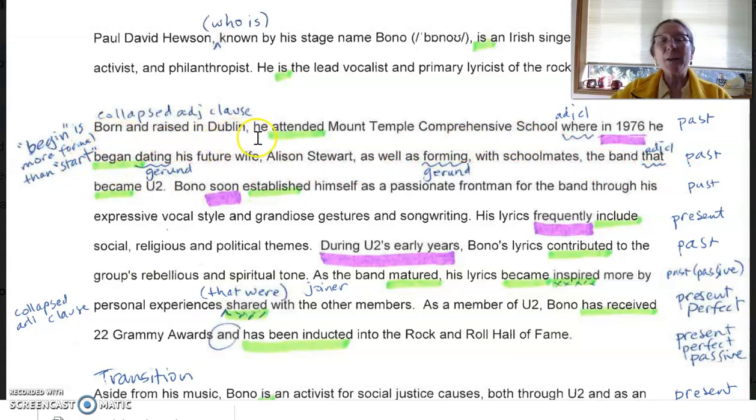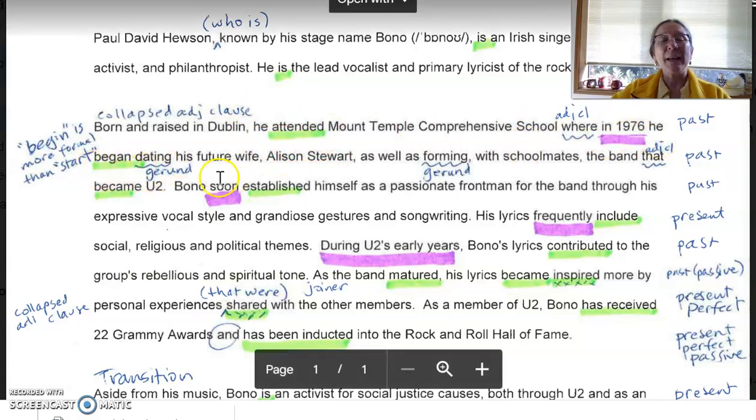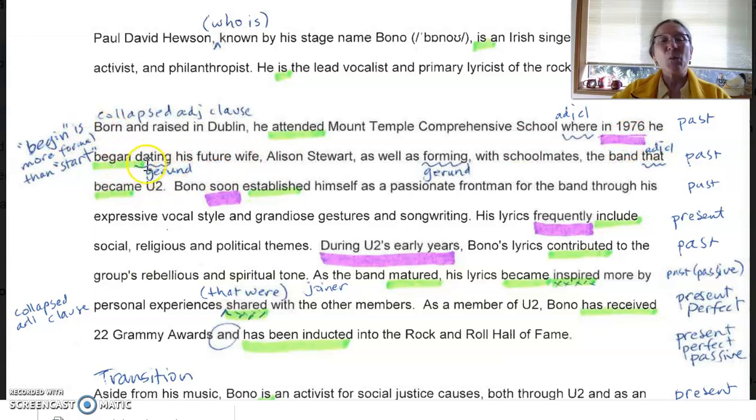Born and raised in Dublin, he attends Mount Temple, right? So attended would change to attends in the present. So there's one of the verbs. Where in 1976 he began dating, so there's began. Began would change to begins. And don't be fooled by dating. That's a gerund, dating and forming. Those are the two gerunds in parallel structure. And the only verbs in this sentence, even though it's quite complicated, are attended, began, and became. Those are three verbs in a very long sentence.